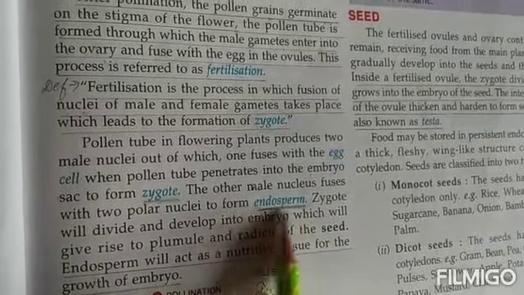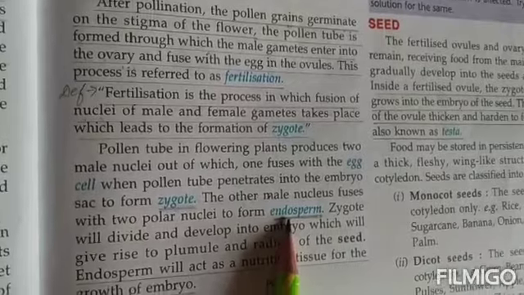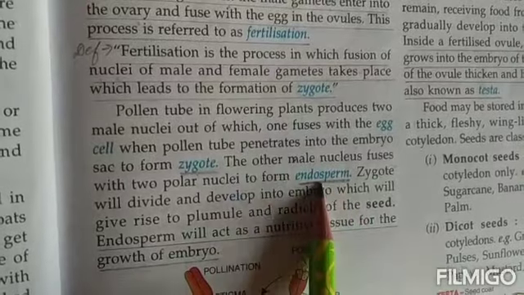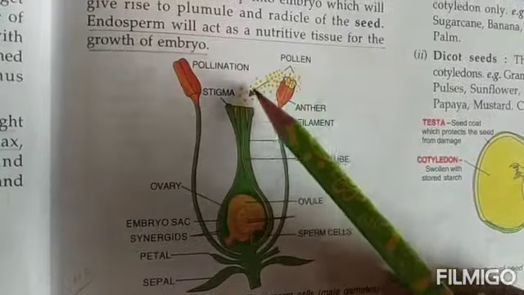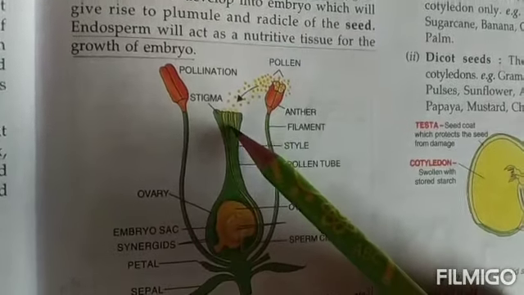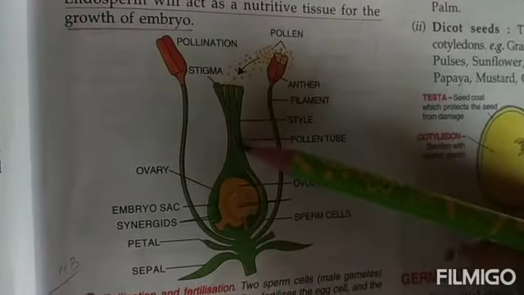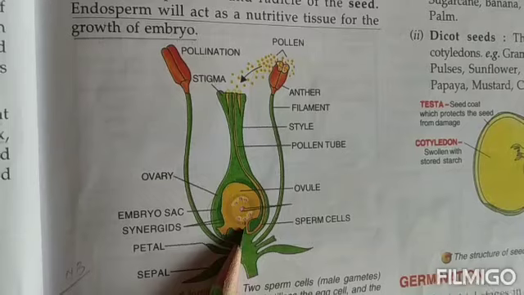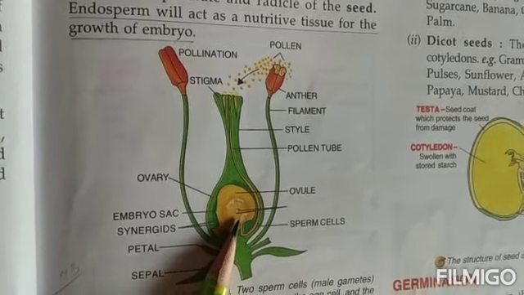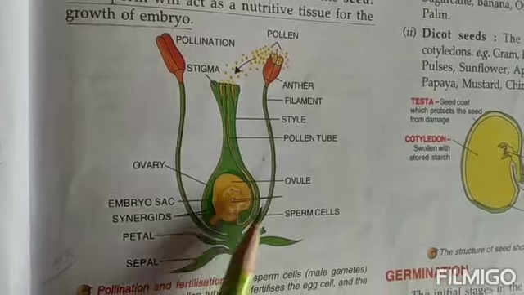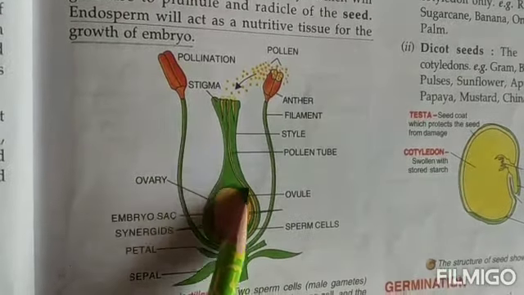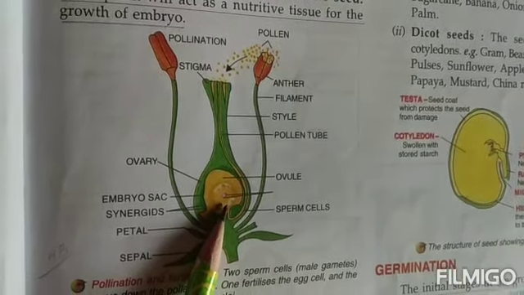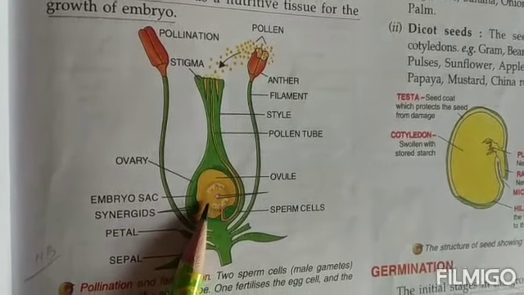Now children, endosperm is the food that is stored in the cells for the baby to develop. That means for the baby plant to develop, the first food which is present is known as endosperm. Look at this, children. When the pollen grains land on the stigma, they develop a pollen tube. This moves and reaches, as you can see, the ovary, and inside the ovary a connection is made. And then through this only, children, the male nucleus moves inside and fuses with the female egg cell to form the zygote. Zygote is the beginning of the new baby plant.